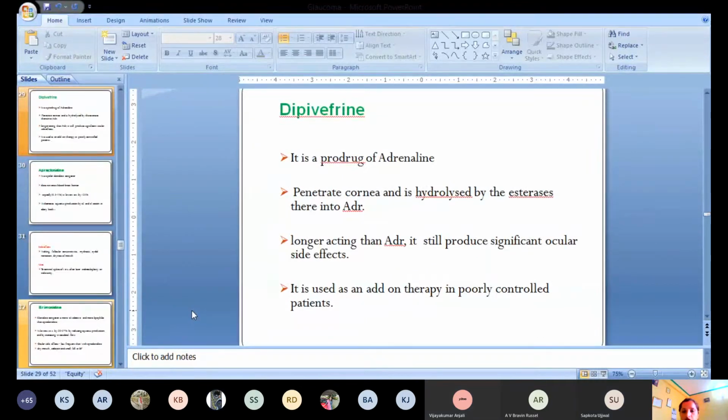Dipivefrin is a prodrug of adrenaline that I have already discussed. Ultimately it is converted into adrenaline by esterase enzymes present in the cornea. Because of this, it has a longer duration of action, since it has to be first converted into adrenaline. So these types of drugs we can use as an add-on therapy, not as a single drug. In case of open angle glaucoma, you can add this drug along with the beta blockers, if the condition is not controlled by beta blockers.